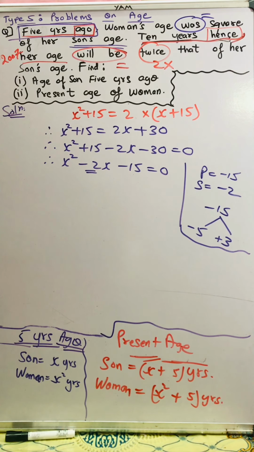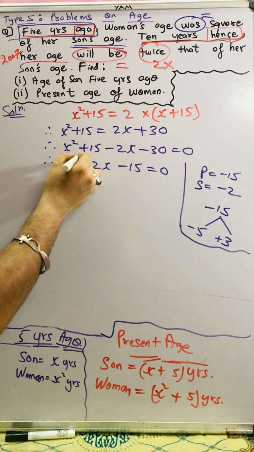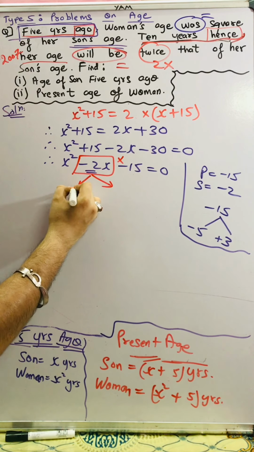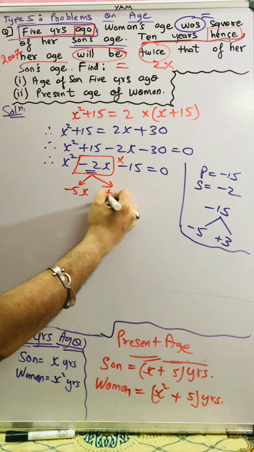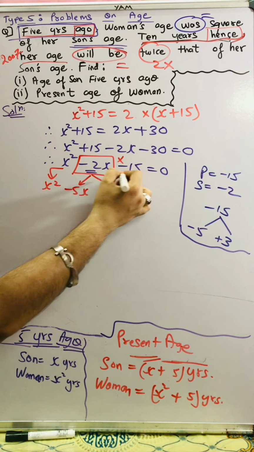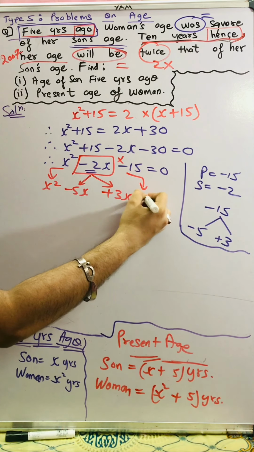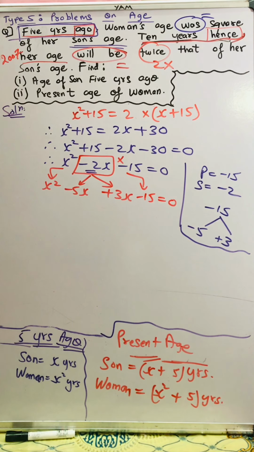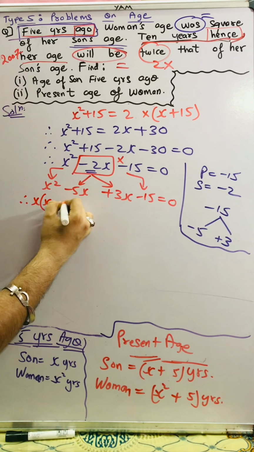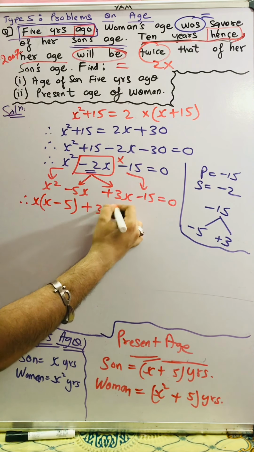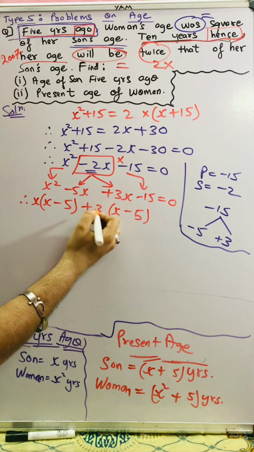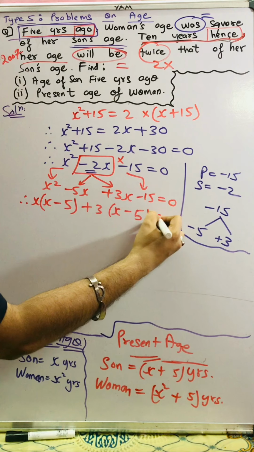Great. So now students, I will not write this middle term minus 2x, because we are splitting the middle term. In place of this minus 2x, I'll write minus 5x and plus 3x. This x square will be copied as it is, x square, and this minus 15 will be copied as it is, minus 15 is equal to 0. So now x common. If I take x common, x minus 5, plus 3 common. So this will be x minus 5. Okay, 3 common, so 3 5s is 15, is equal to 0.